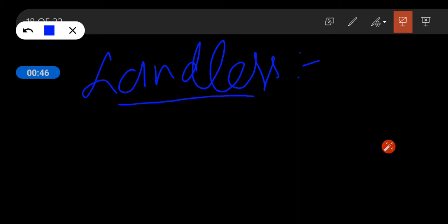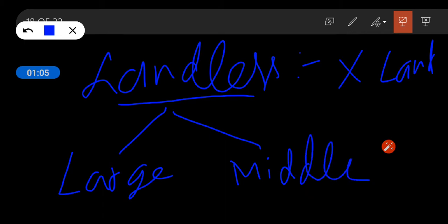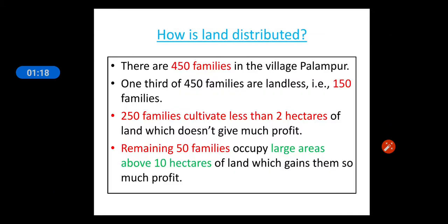So landless farmers are those who do not have their own land but do farming on other people's fields, maybe on the field of a large farmer or a middle farmer, to earn their livelihood. So 150 families are landless.